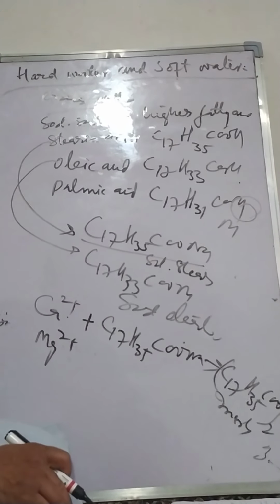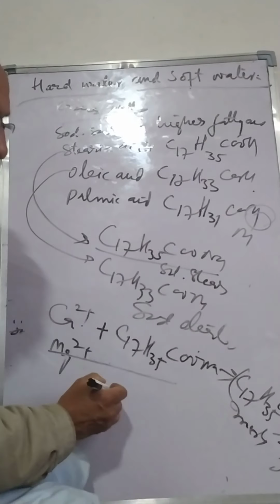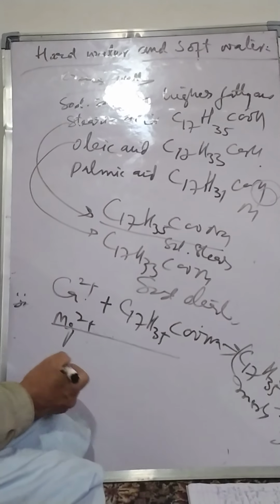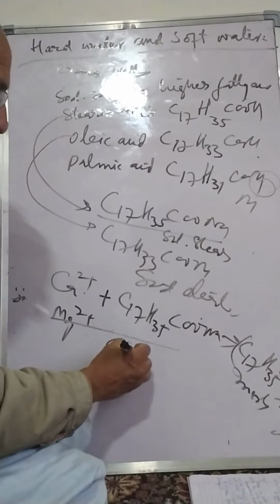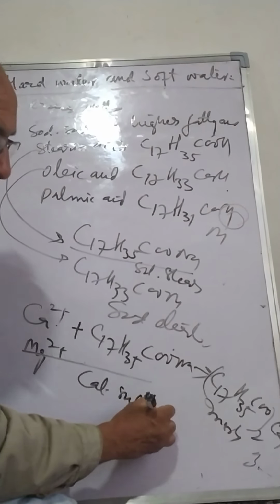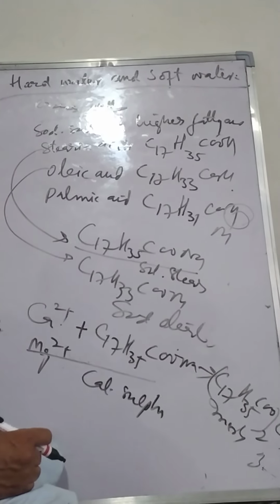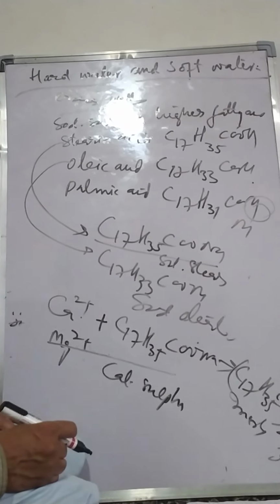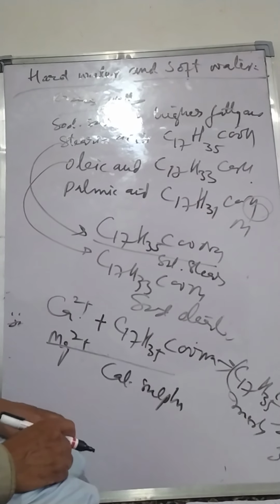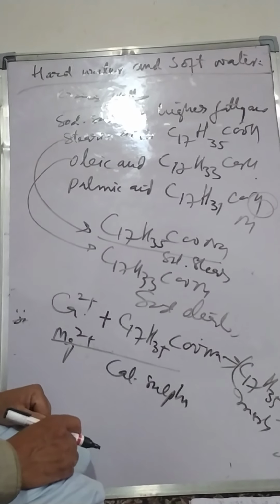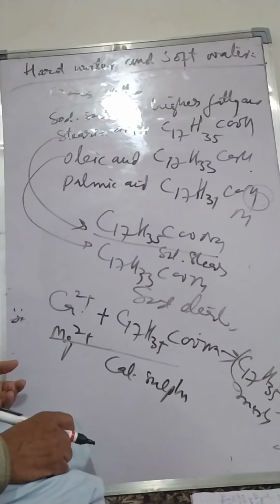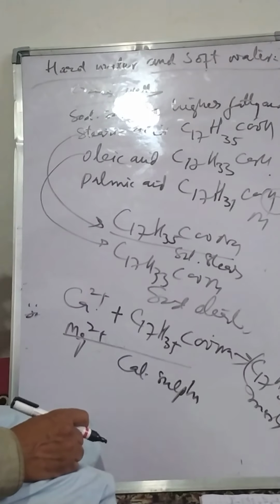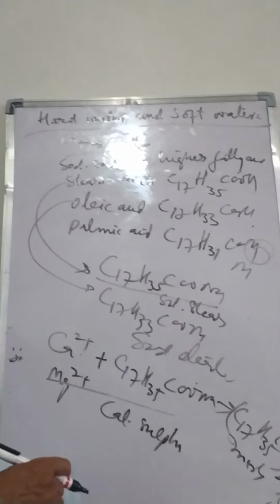It is also harmful for boilers. It produces substances like calcium sulfate, calcium carbonate, etc., which form a layer on the inner surface of the boilers, which we call a crust layer. This decreases the efficiency of the boiler and also damages it. So this is the cause of hardness of water.